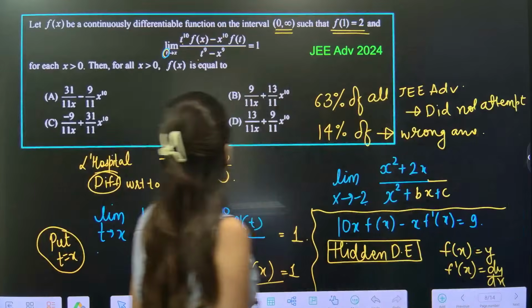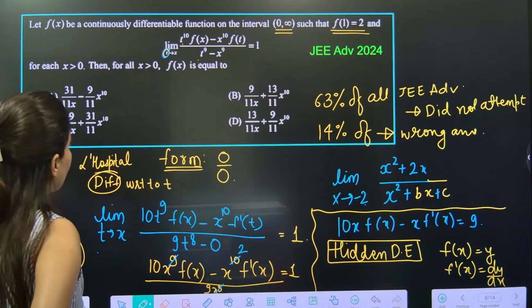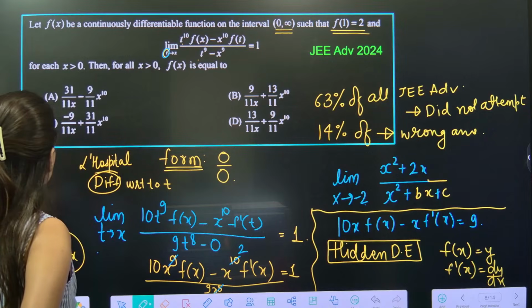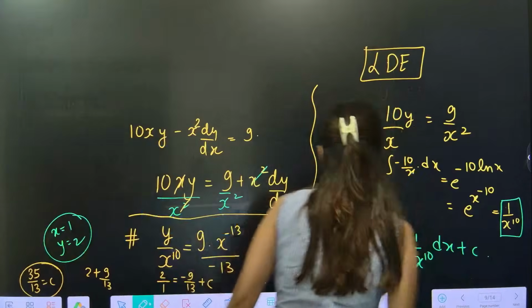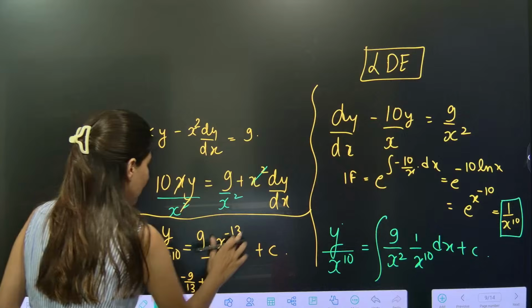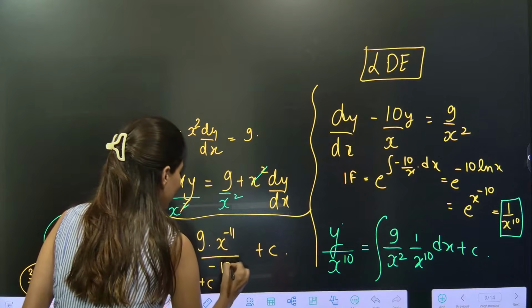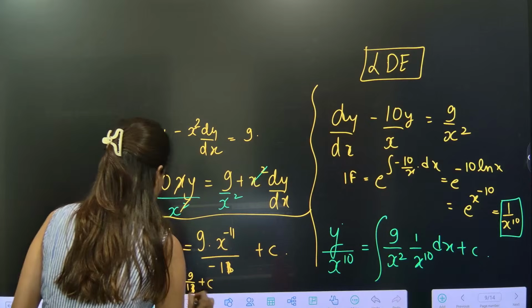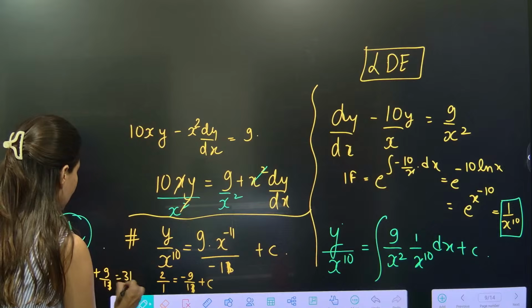Let me go back and check if I have done anything wrong. Okay, sorry, I have made a mistake over here. Minus 12 plus 1 will be what? Minus 11. So this is 11. 22 plus 9 is 31 by 11.